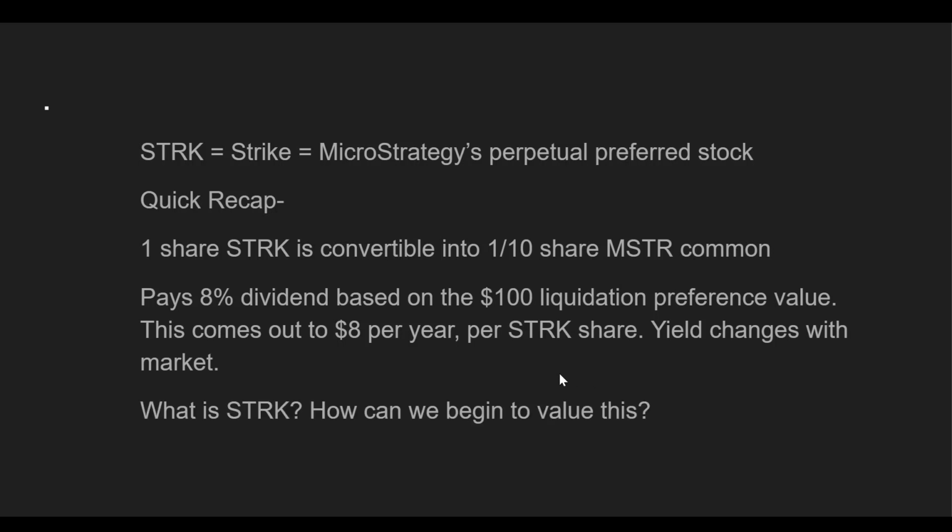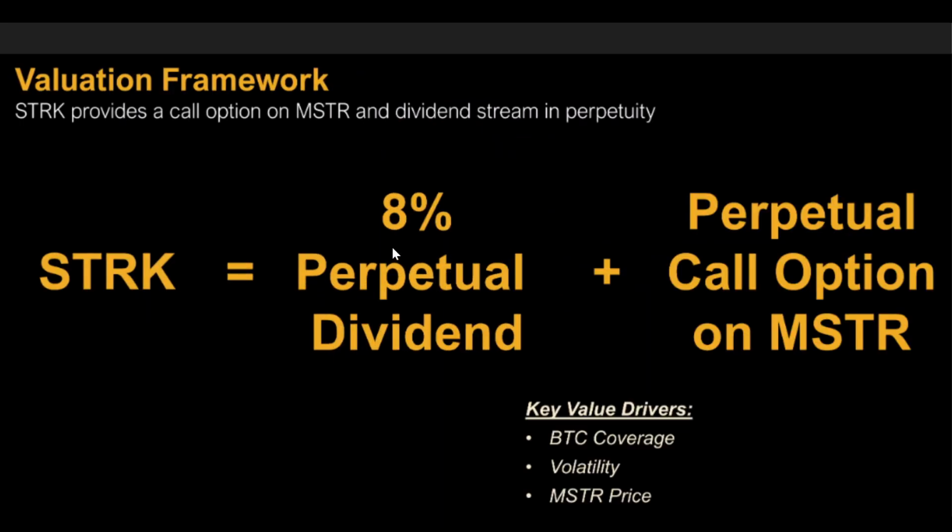So what exactly is this kind of security, and how can we begin to value something like this? How can we assign a fair value to it? This is the valuation framework that you can find from MicroStrategy's slides. STRK is really the 8% perpetual dividend, and I think a better way to phrase this would be an $8 per share perpetual dividend, because 8% totally changes with whatever the spot price of STRK is. And it also includes a perpetual call option on MSTR common. So if you can value both of these things, then you're able to come up with a fair valuation for